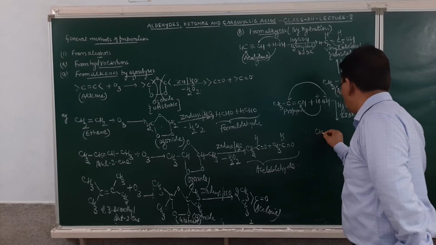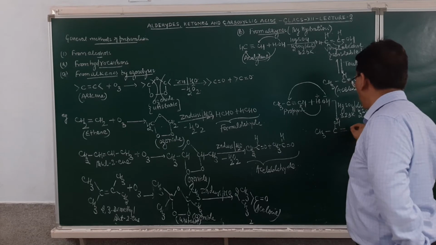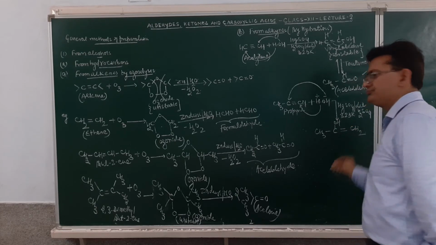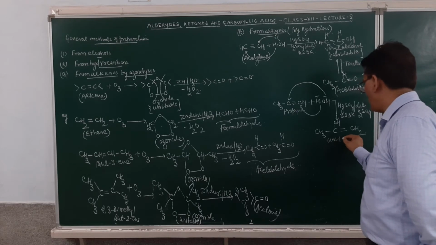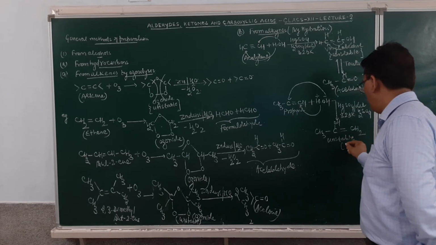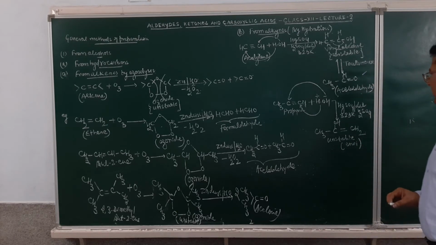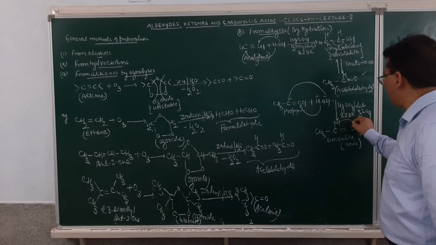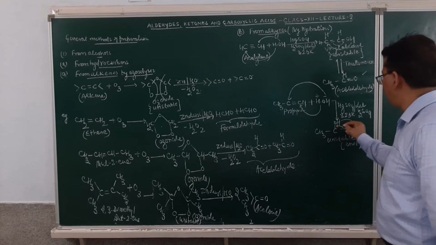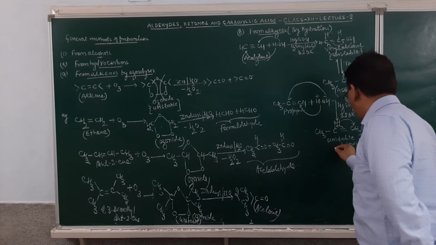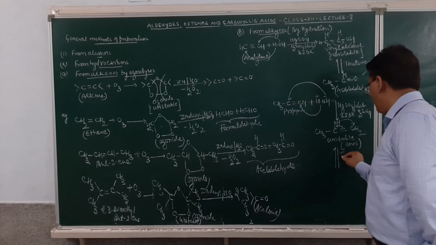This will be CH3, then C, this is OH, double bond CH. So unstable enols are formed. The product will be unstable, and these enols are formed. Now over here, this H will migrate toward this side, 1, 2, 3, a case of tautomerism, and the double bond toward this side. This is the process of tautomerism.